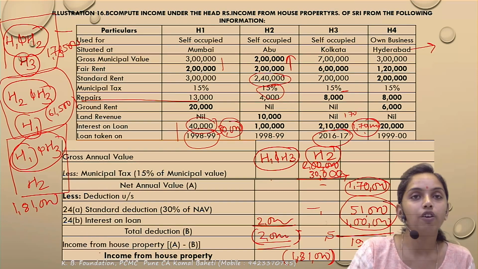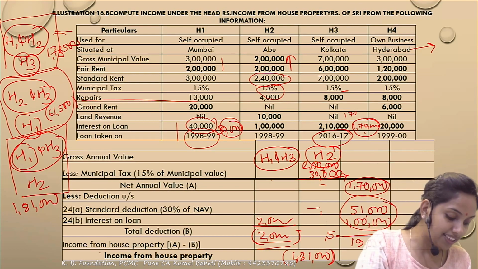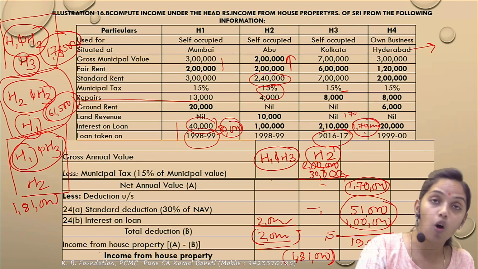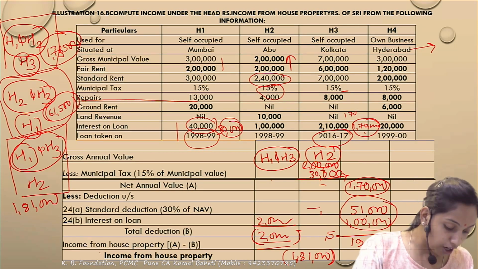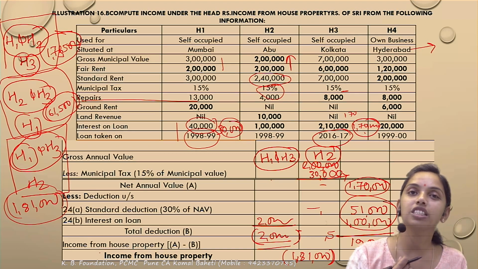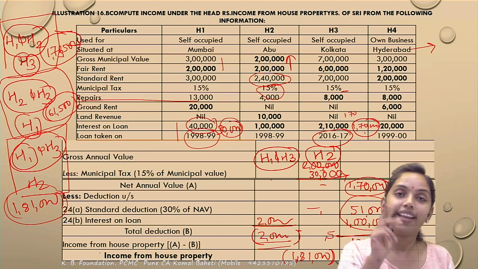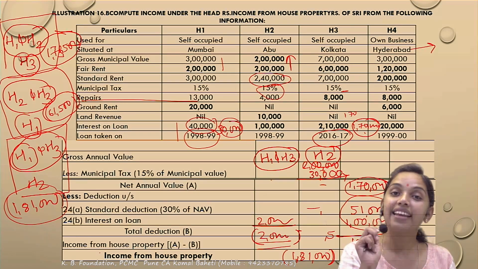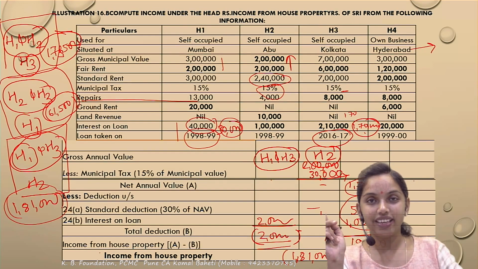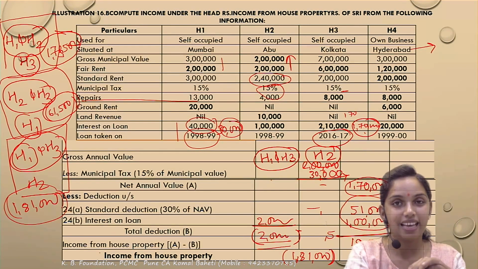Now you tell me which option is better. Under the first option there is an income, so that option is not better. Under the second option there is a loss, correct? But under the third option the loss is more, loss is of 1,81,000, correct? So which option is better? Option 3 is better. You should claim H1 and H3 as self-occupied and H2 as deemed let out. Have you clear? This would be a lengthy one, but this would carry 8 marks and is most expected to be asked in exams.